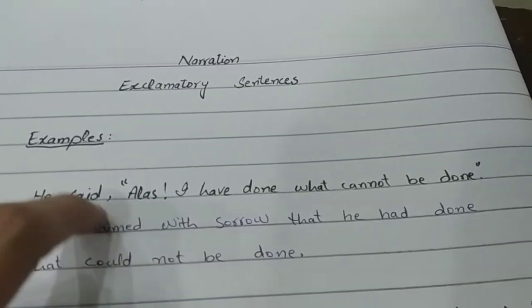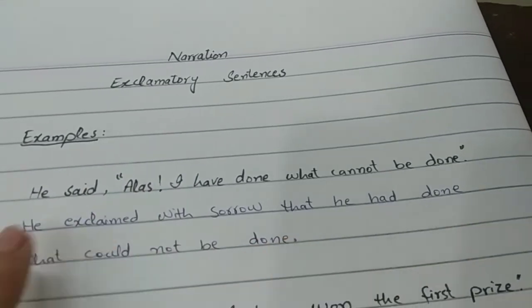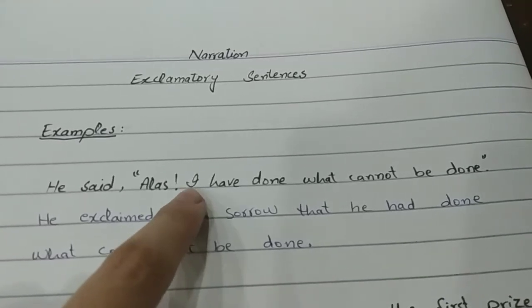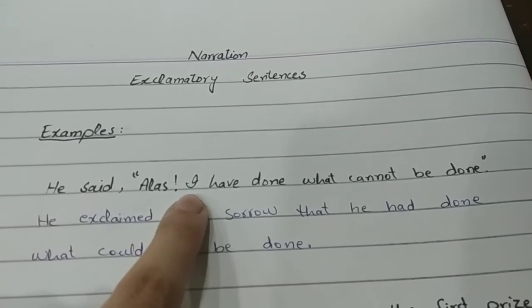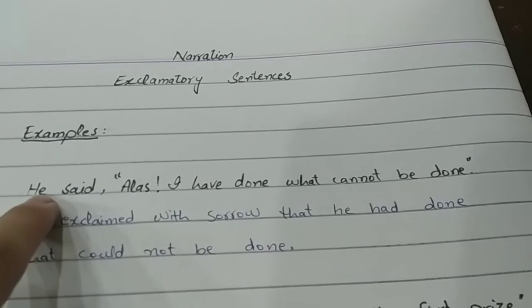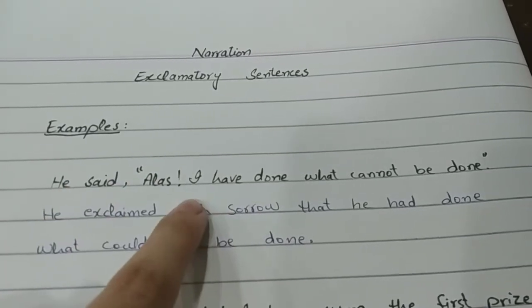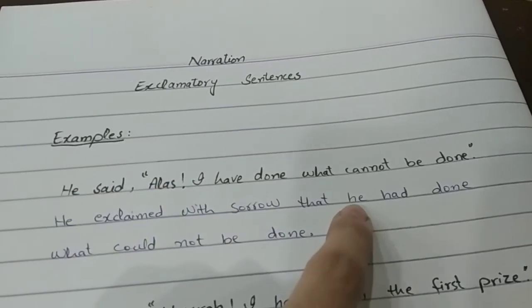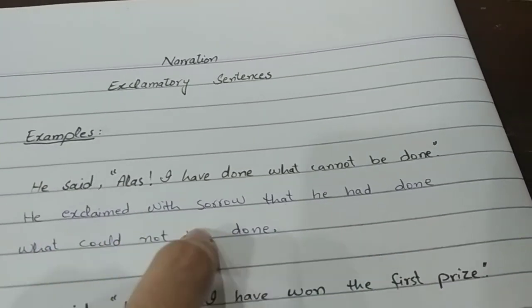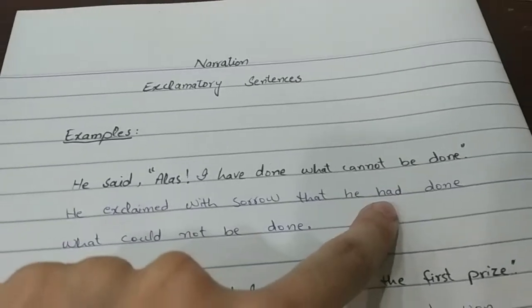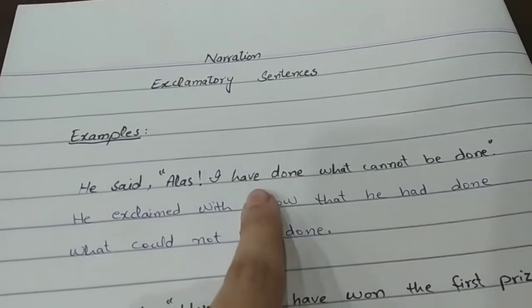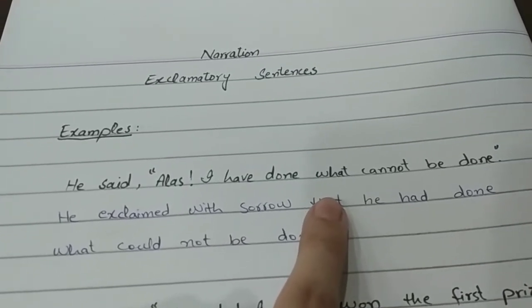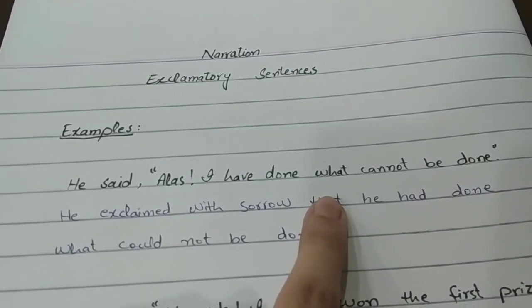After omitting inverted commas, we are going to put that: he exclaimed with sorrow that. We have learned the rule that first person and second person would be changed according to the subject of reporting speech. So I is going to be changed according to the subject he. He exclaimed with sorrow that he. Now this is present indefinite, and we have the rule that present indefinite would be changed into past indefinite.